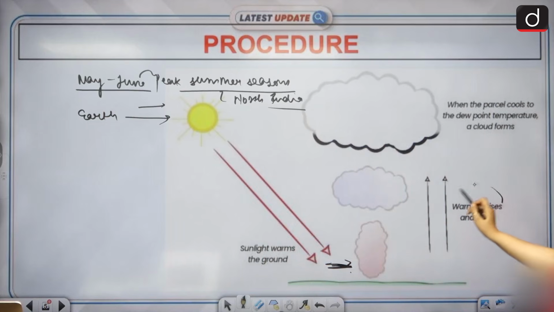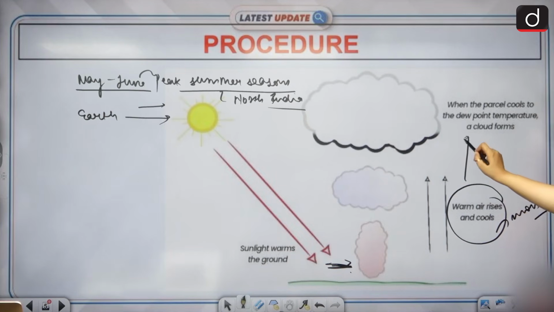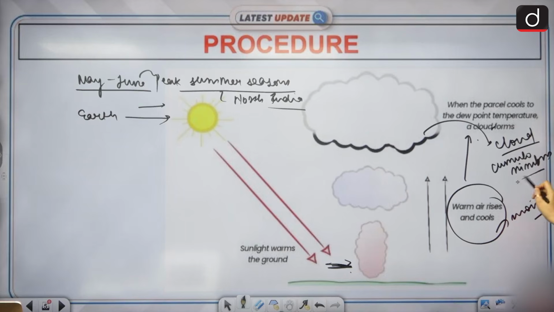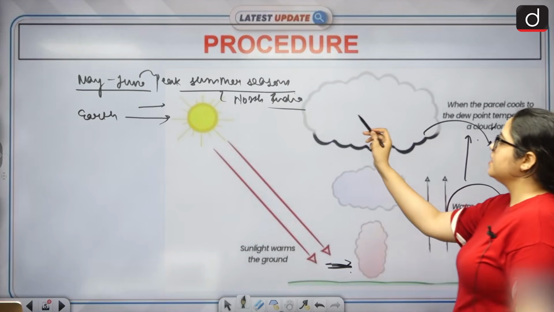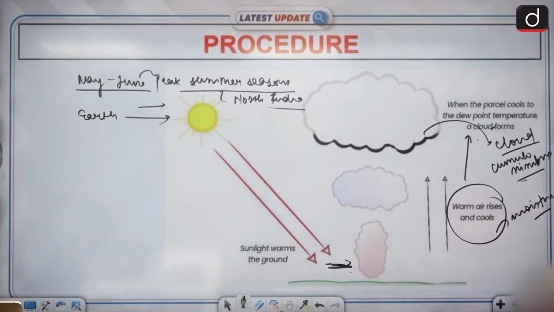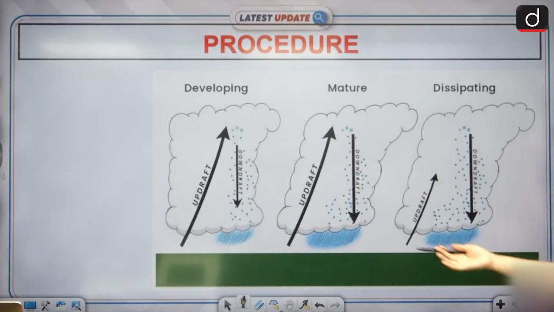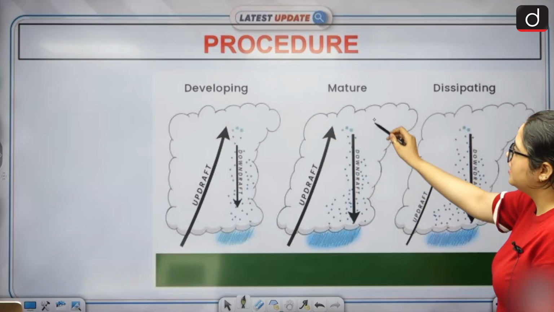As it rises, it cools down and gathers moisture. Once it reaches up, it has moisture, it has now become cold. It will lead to the formation of cloud. What kind of cloud? Cumulonimbus cloud. Okay, they are trying to form here a cloud. Once this cloud is formed, this cloud will lead to moisture, and with that moisture we will see a downdraft.